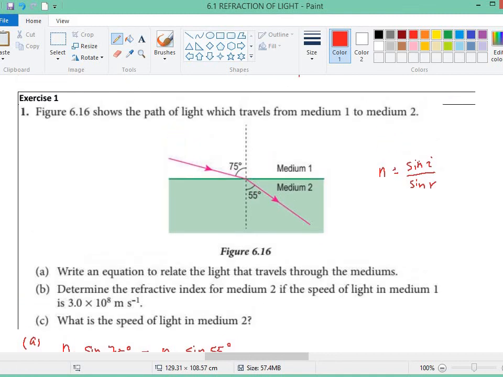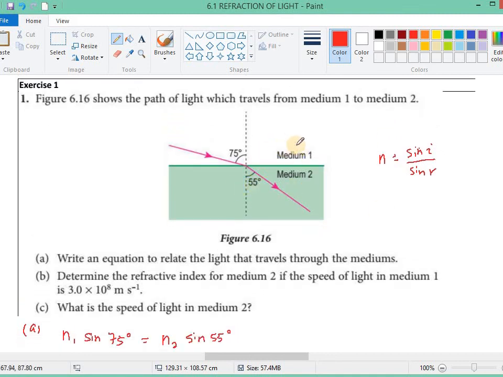But here it doesn't say anything about medium 1 being air or vacuum. It doesn't say that medium 1 is air, it doesn't say medium 1 is vacuum. So we cannot use n equals sine i over sine r. Get the idea?